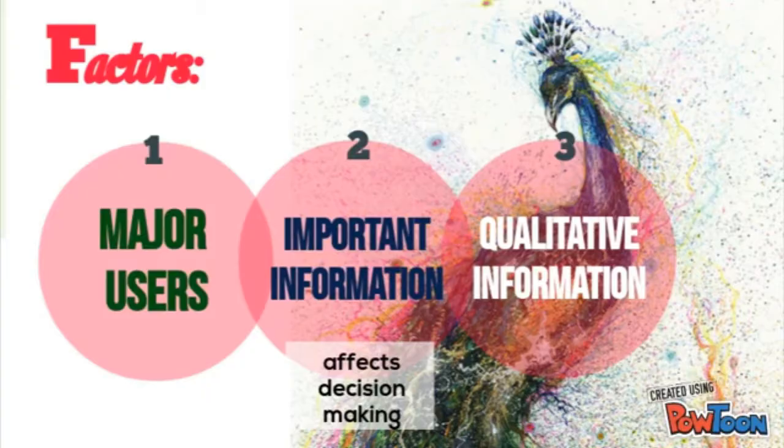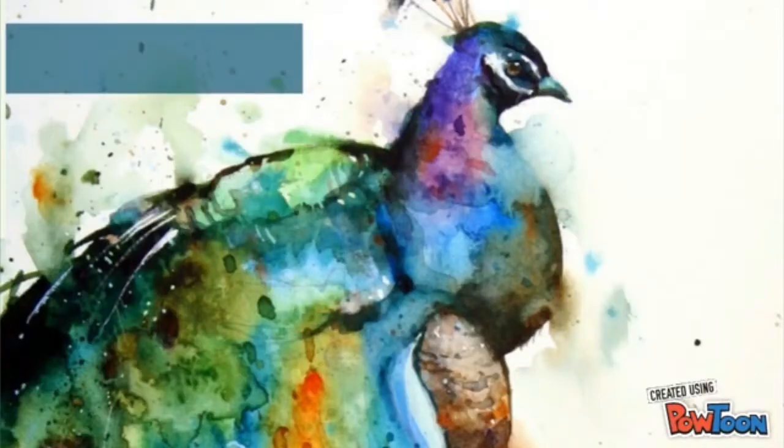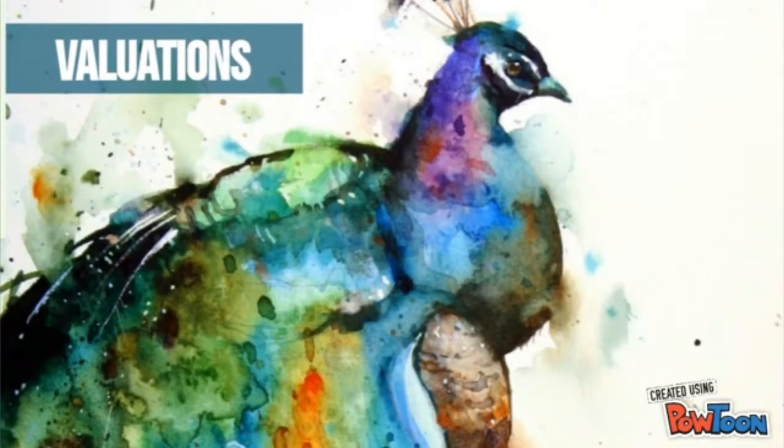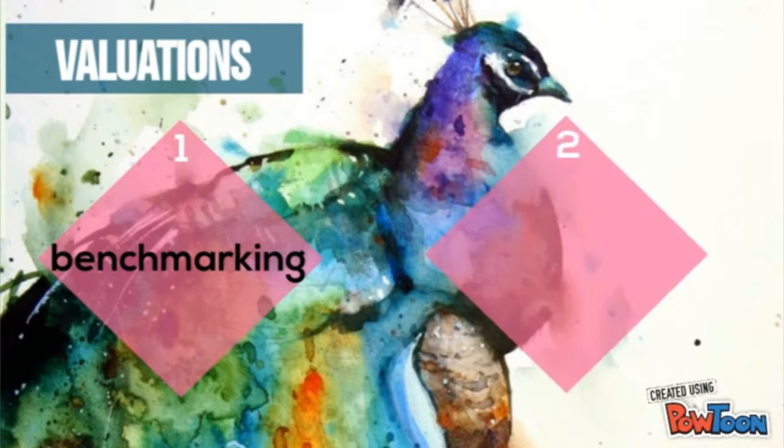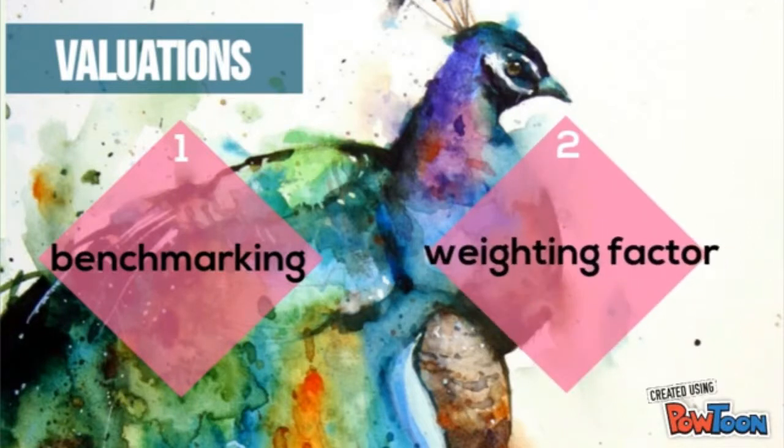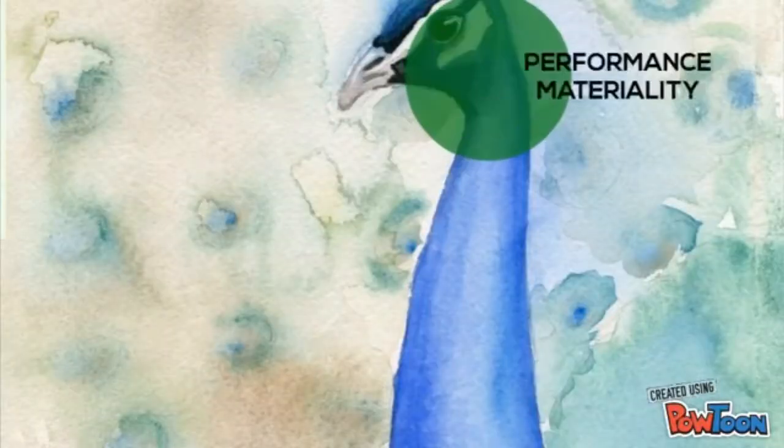Overall materiality can be valued or calculated by one, benchmarking, depending on the user's acceptance and tolerance for misstatements, and two, weighting factor, depending on the type of entity.